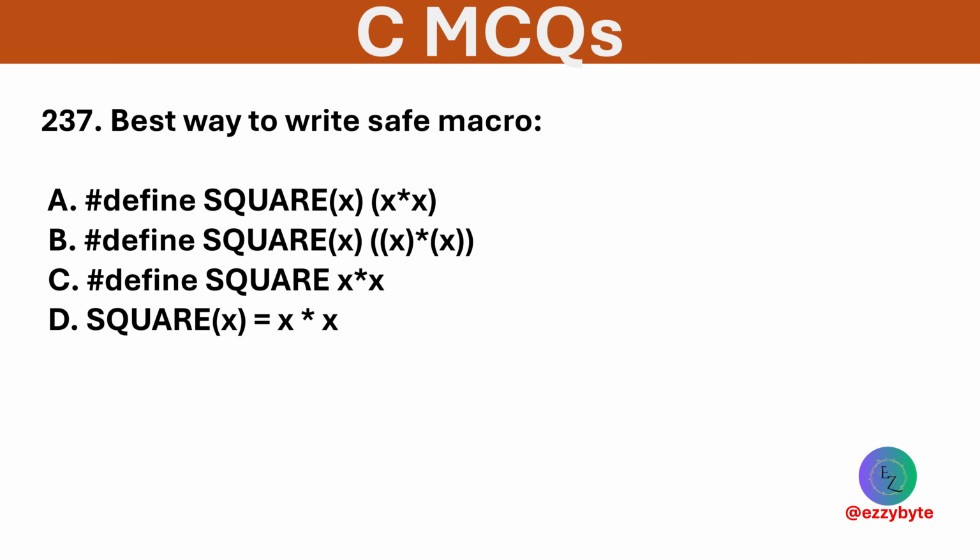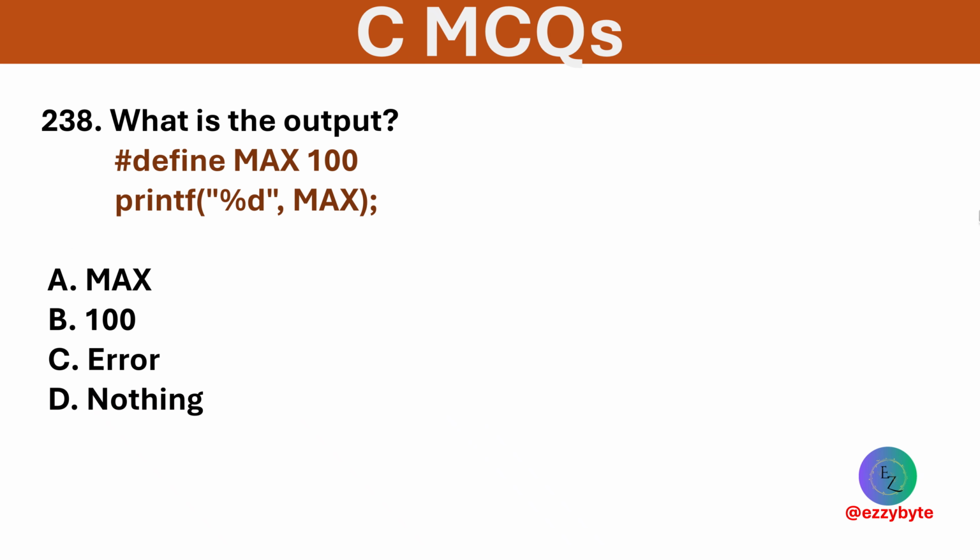Best way to write a safe macro. Options are given below. Option B is correct. Parentheses ensure correct evaluation. What is the output of the following? Options are MAX, 100, error, and nothing. Option D is correct. The macro replaces MAX with 100.